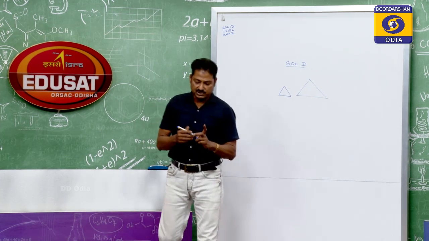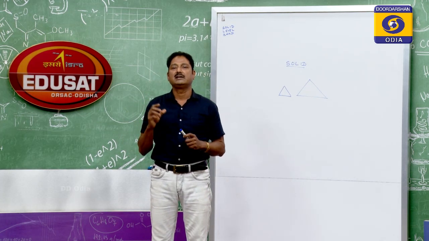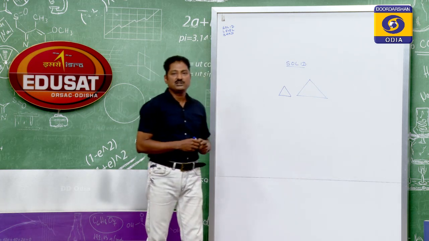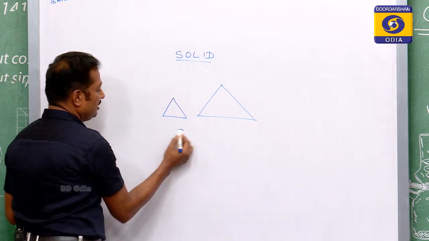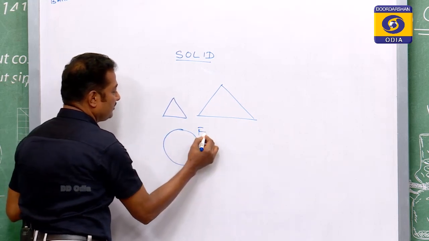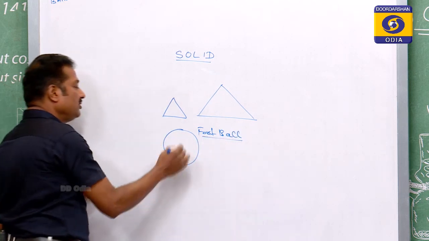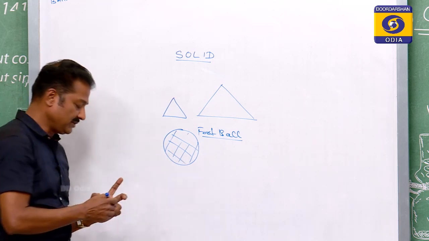So, in case of solid we come across the characteristics that solid is having definite shape and its volume is also definite. Suppose you are having a ball, a football, then its volume always remains the same. So, this volume is definite.